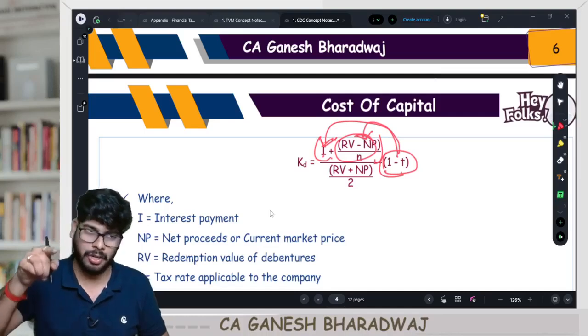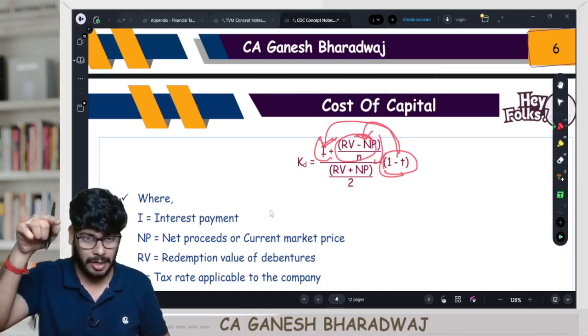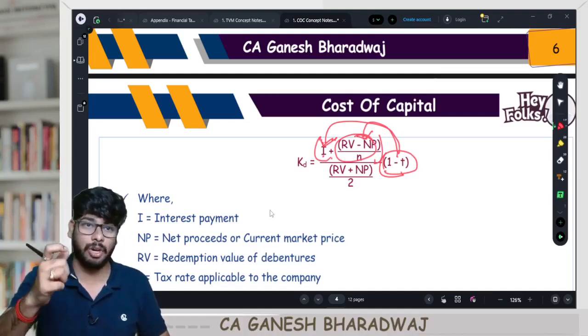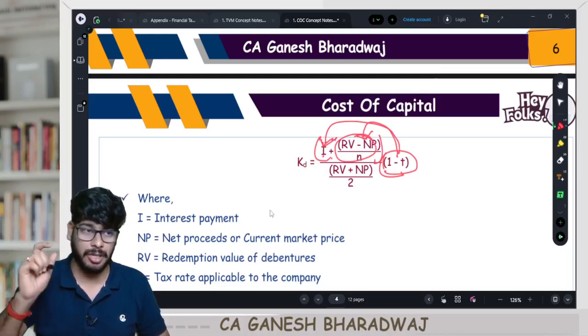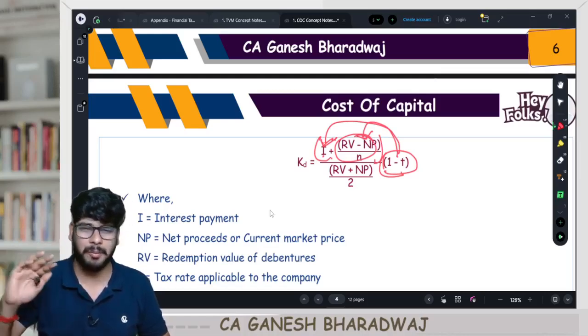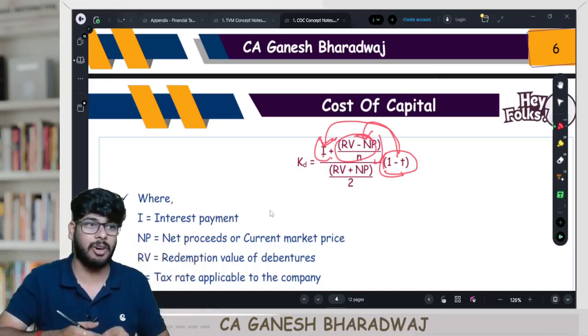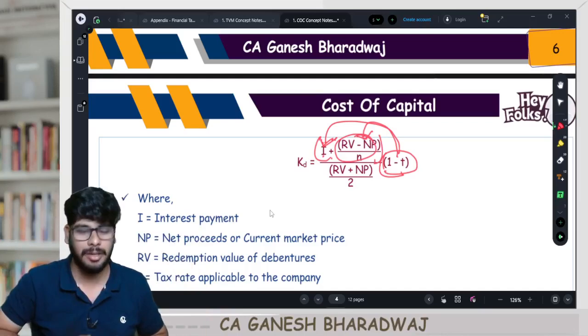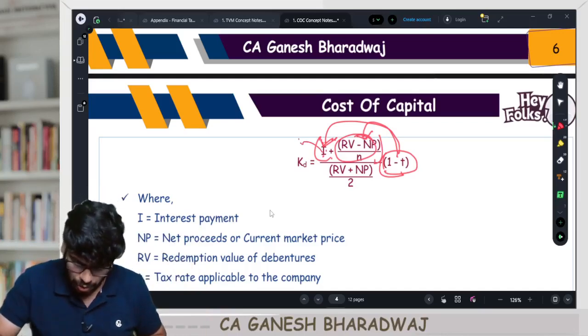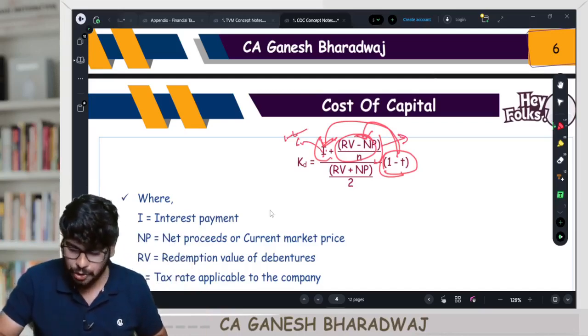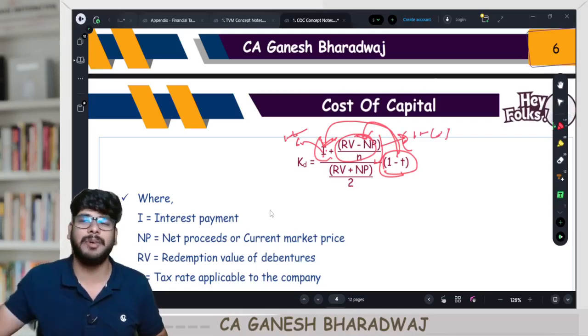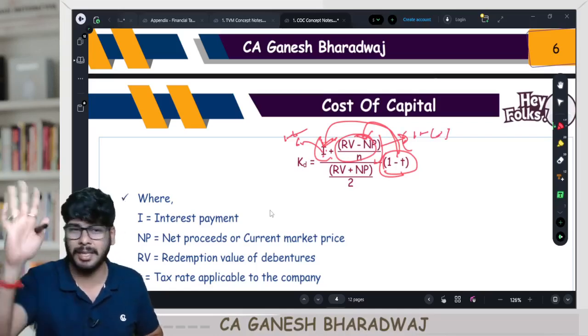There is a section in your income tax act that says discount on issue or premium on redemption, that is also a cost. It is allowed over a period of so many years. It is there in your section. So if ideally that is also a cost, on that also tax shield needs to be computed. So not only on this should you apply 1 minus t, even on this value you apply 1 minus t. So that's why they have taken it common and they have put it. Clear with this, guys? But for that, nothing more you need.